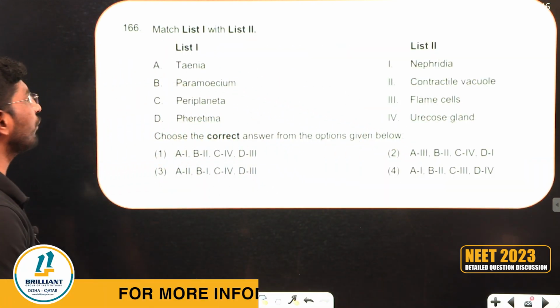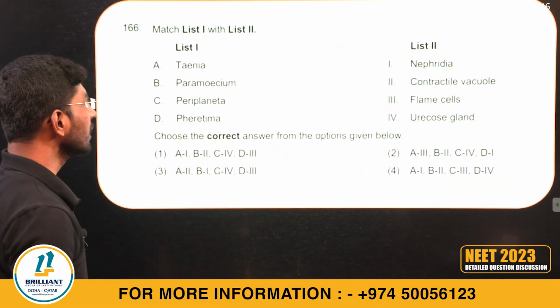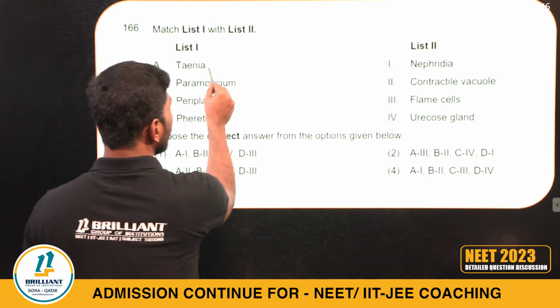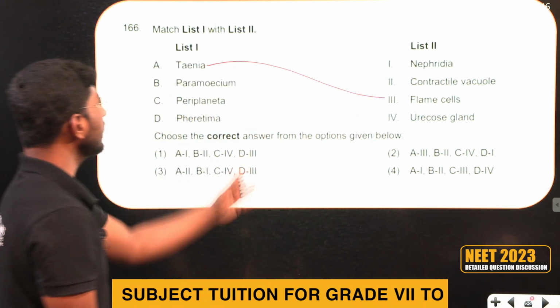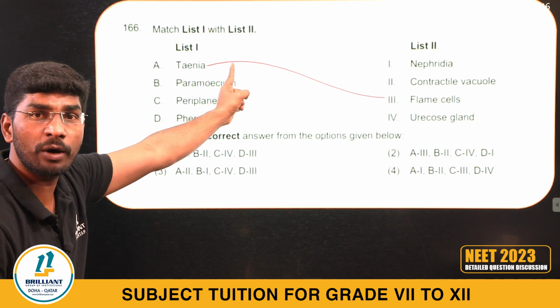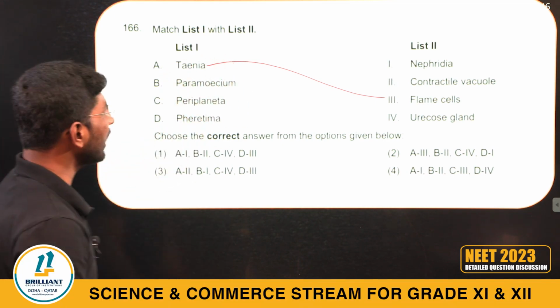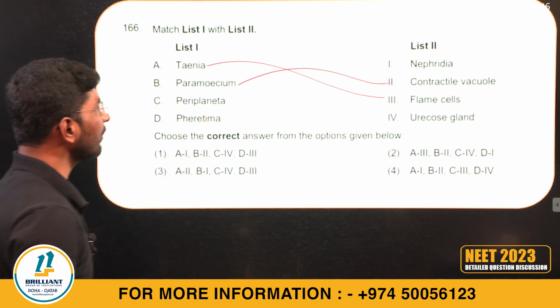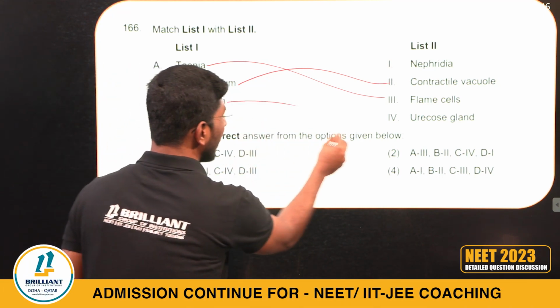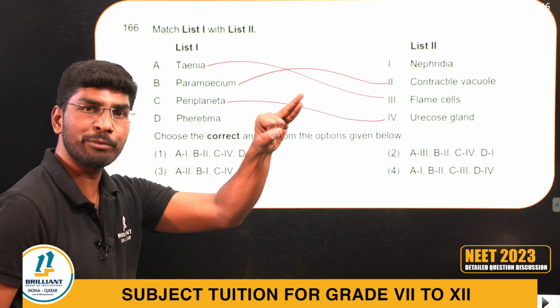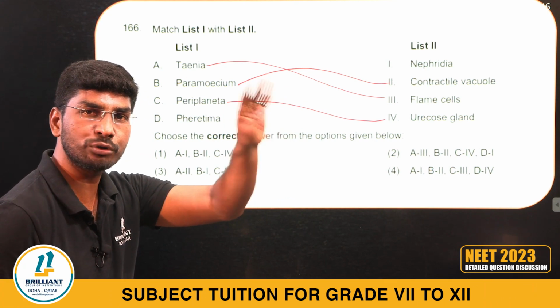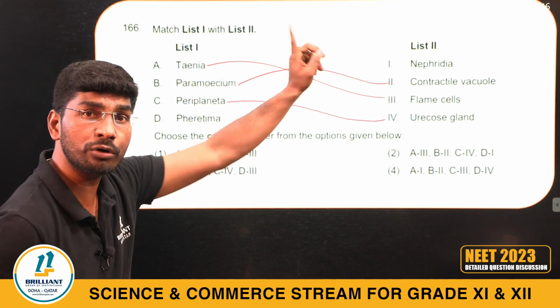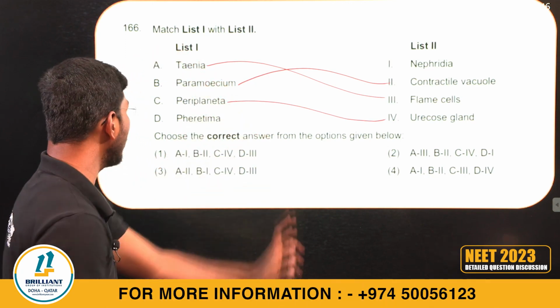166. Match the following, simple question. Taenia solium, I can go with flame cell. Taenia solium belongs to flatworms, Platyhelminthes. Paramecium, contractile vacuole, protozoa. Periplaneta americana: uricose glands, fat bodies, nephrocytes, Malpighian tubules. These four are excretory organs of Periplaneta americana.